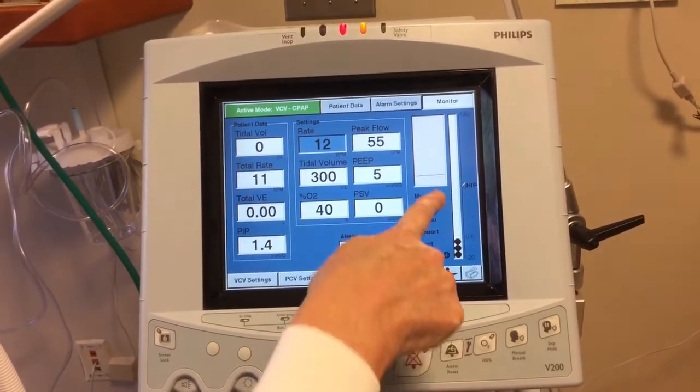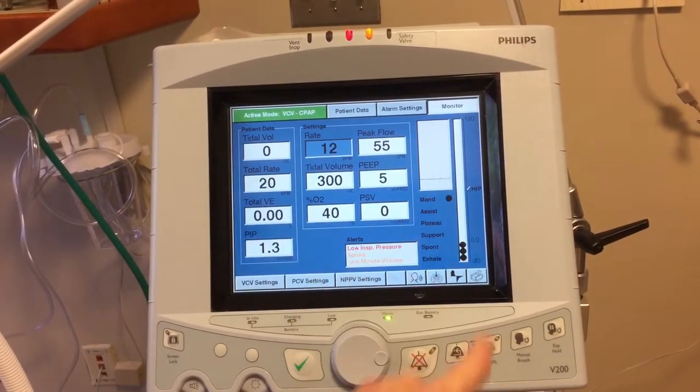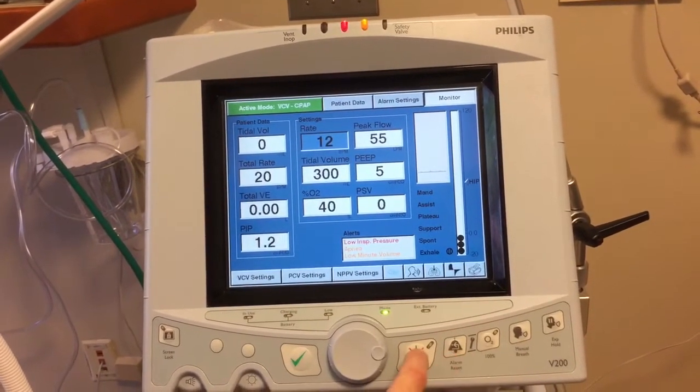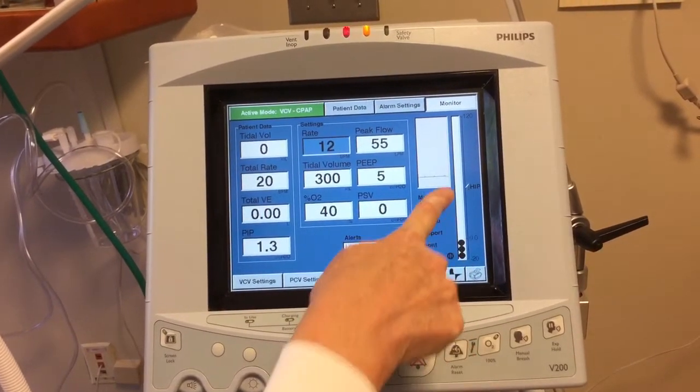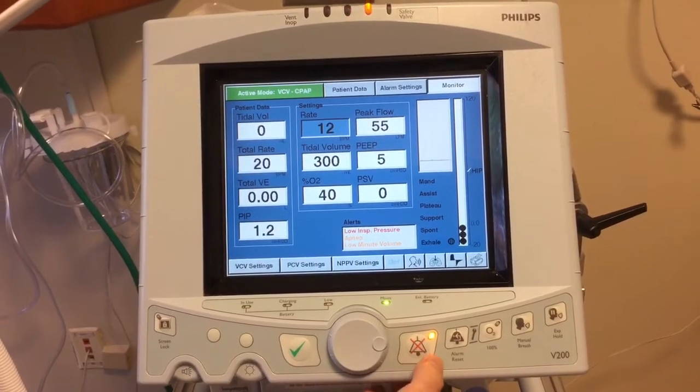Okay, if you'll see here, it has already flipped back over to giving the patient a breath now because they were apneic. Our little indicator here is showing that the ventilator is delivering a breath. And that is all for ventilator alarms.